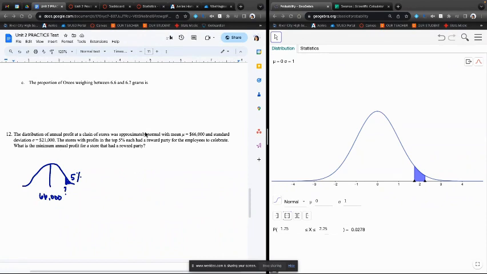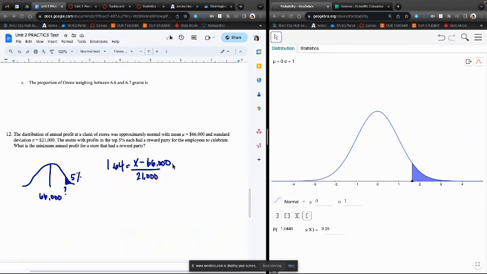So we're going to go to our calculator and we're going to use it backwards. We want the area to the right and we want that area to be 5%. So 0.05. So that's going to be 1.64. We're looking for that data value. That's x minus the mean, which is 66,000, divided by the standard deviation, which is 21,000.